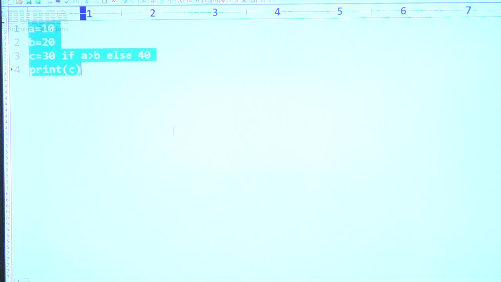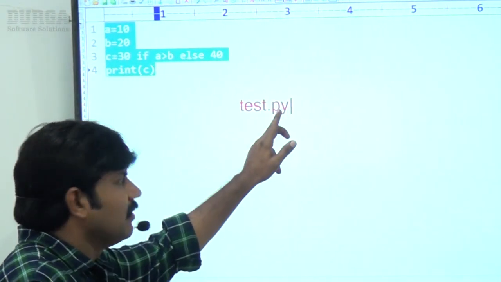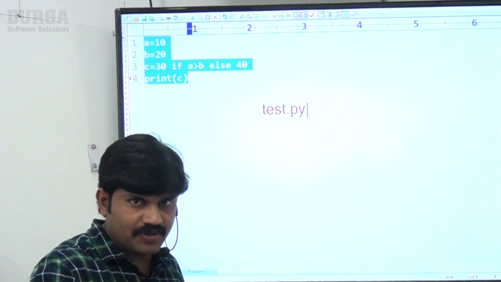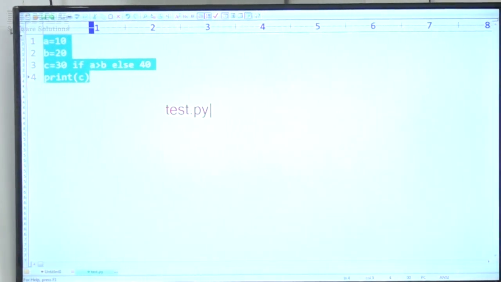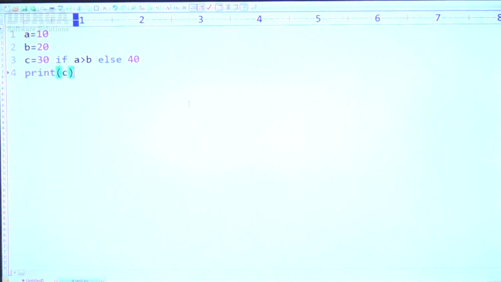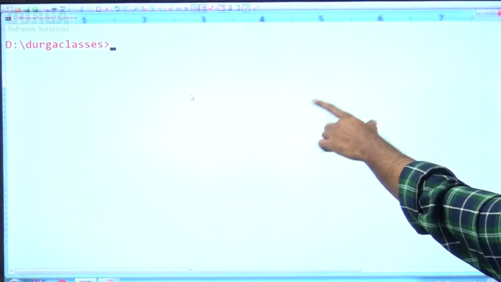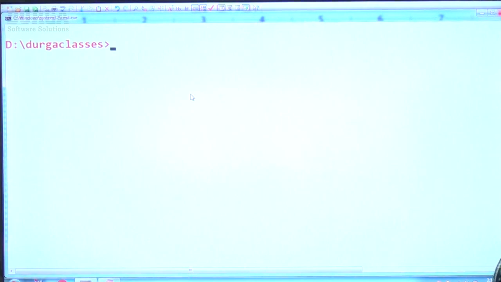Now let me run this code. I have to save this code as test.py, which means it is a Python file. I saved this file inside d:\Durga classes. Now let me run it: py test.py, or otherwise python test.py. Hey Python, can you please execute my test.py?